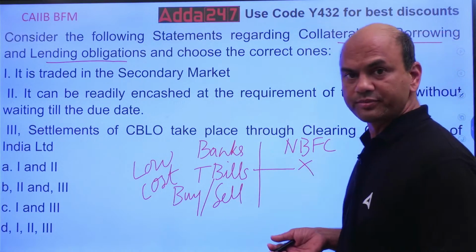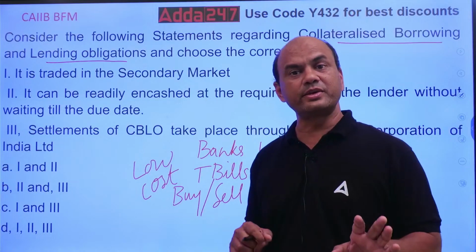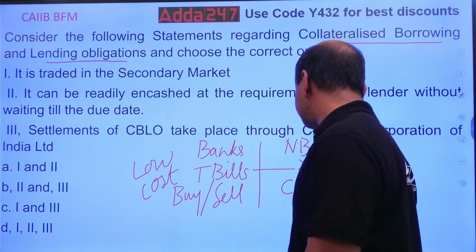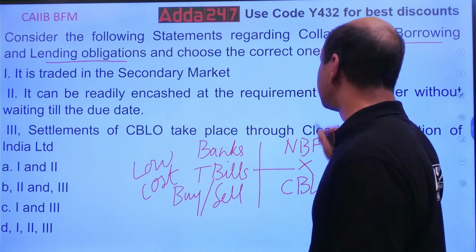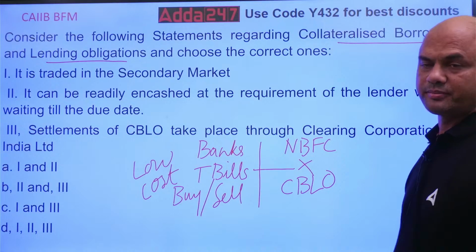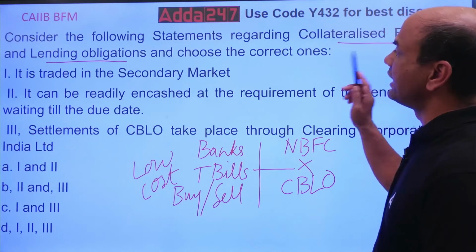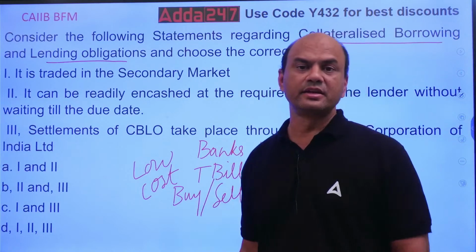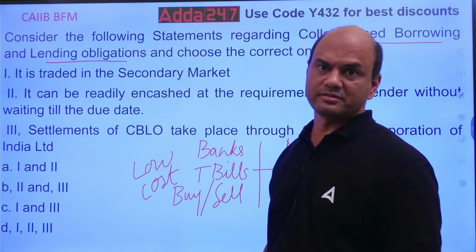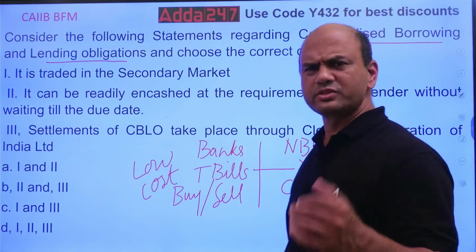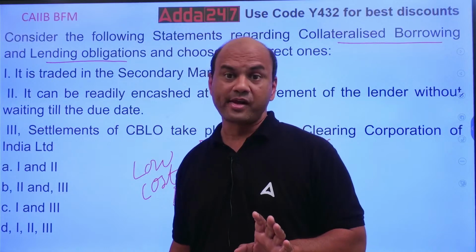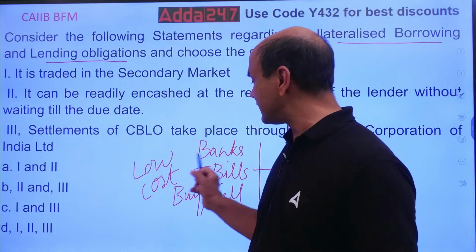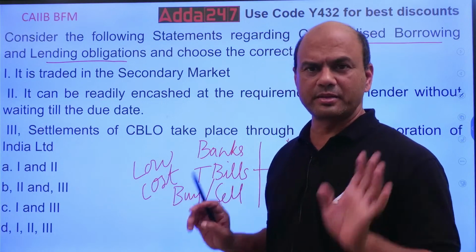So what will they do? Should they always buy the funds at a higher cost? No. They use CBLO. CBLO is mainly for them, NBFCs. Collateralized borrowing and lending obligations. Here, instead of buying T-bills, they buy and sell the debentures, at the lowest cost possible. Debentures will always be charged higher than the T-bills.